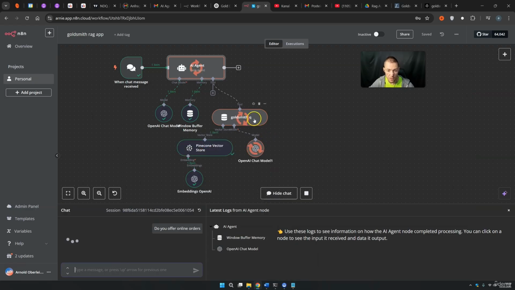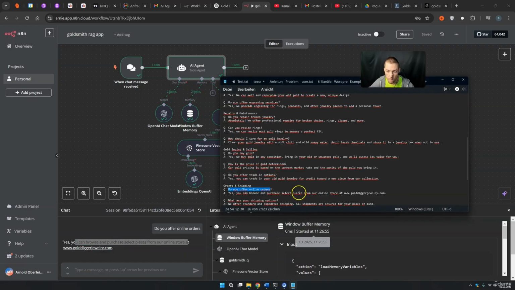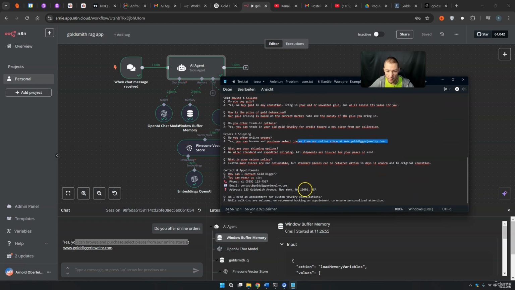And then you see that, of course, our vector database gets searched, and then we will get our answer. Yes, you can browse and purchase selected pieces from our online store app, and here we have the URL. And basically that's also the answer that we have here. Now let's just ask something else.